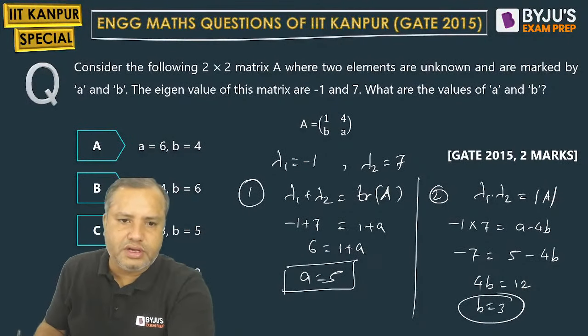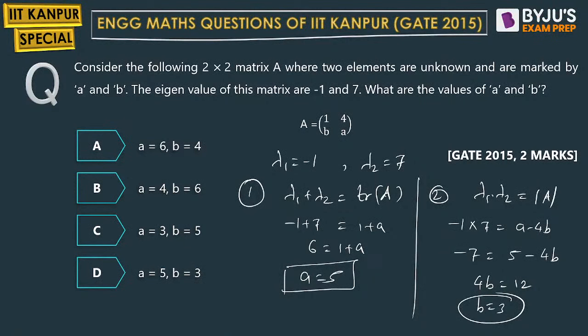I'll just show you the entire screen so that you can select the correct option and comment in the comment box. So A equals 5 and B equals 3. Option D is the correct answer.